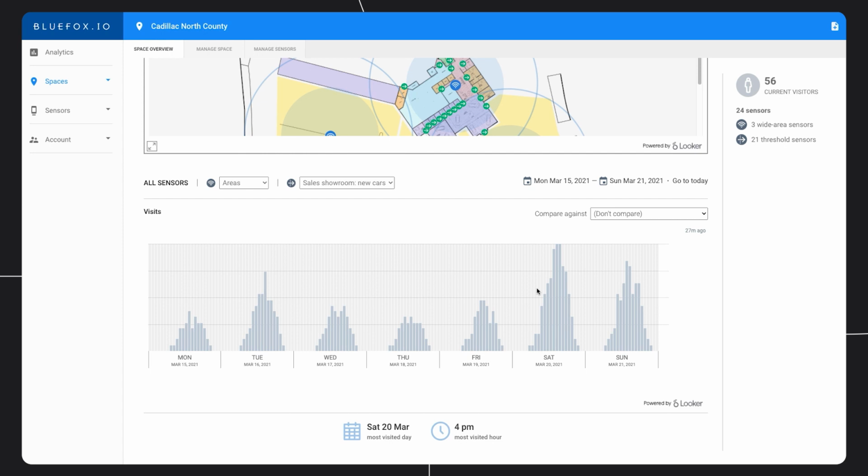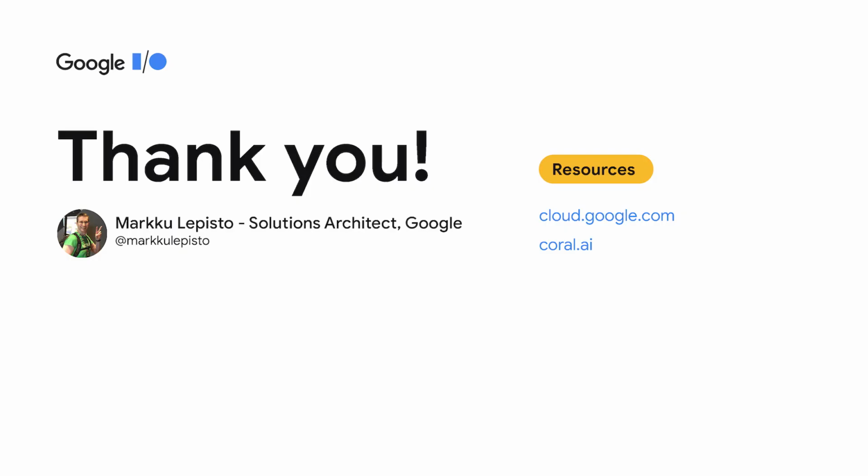The number of visitors in the sales showroom is obviously important for measuring the impact of promotional campaigns and for scheduling sales staff. The number of visitors in the service lounge tells us when the lounge might exceed capacity. And finally, if the sales closing rooms are not being occupied during much of the day, we may have a closing problem. That was a quick look at how you can use Edge AI to understand occupancy and to improve safety in insured spaces.